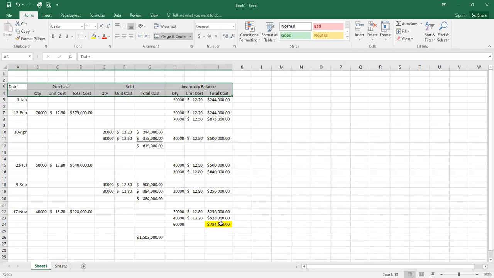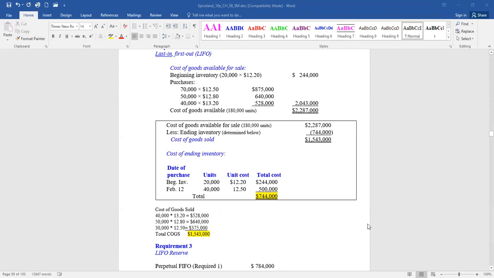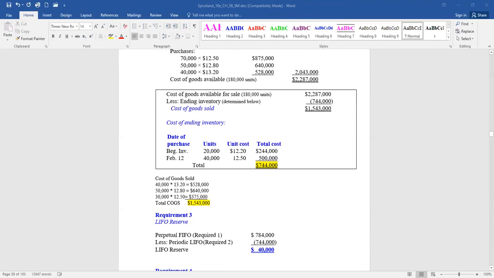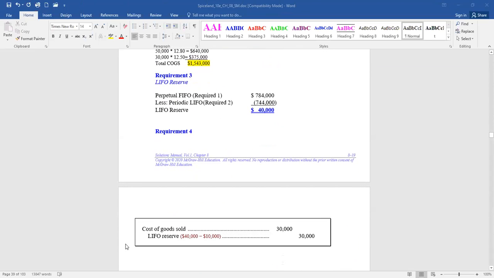Remember, ending inventory under Fifo for internal purposes was 784,000. I'm going to go back to my Word here. For external purposes, Lifo said, no, 744,000. So the difference is what we put in the Lifo reserve account. So on December 31st, we'll debit cost of goods sold and credit that contra inventory account, Lifo reserve.